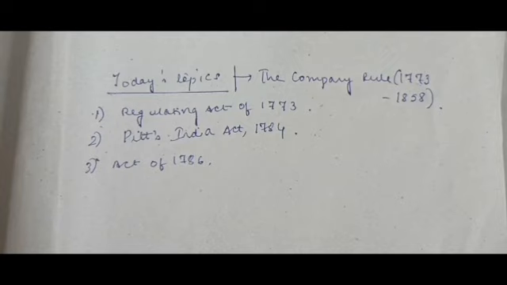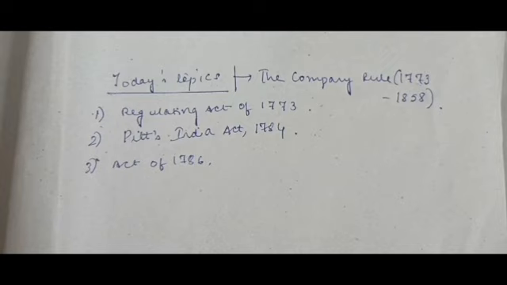Now, in the year 1858, we know the Sepoy Mutiny occurred, and in the situation of the Sepoy Mutiny in 1858, the British Crown assumed direct power. They started taking direct responsibility of Indian governance, and this governance continued until India was granted independence on the 15th day of August 1947.